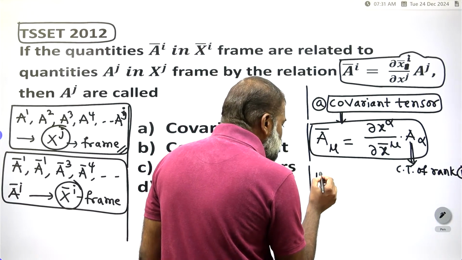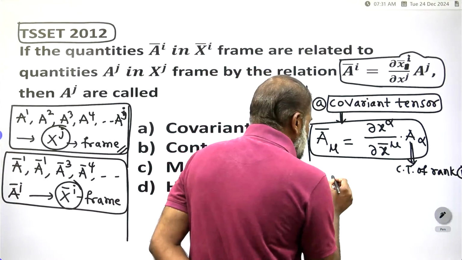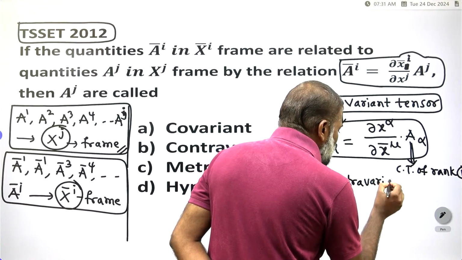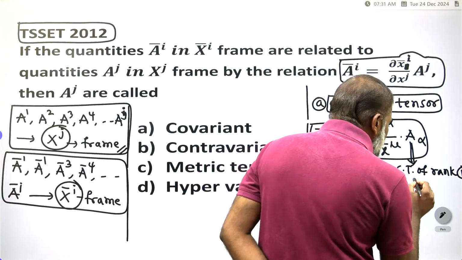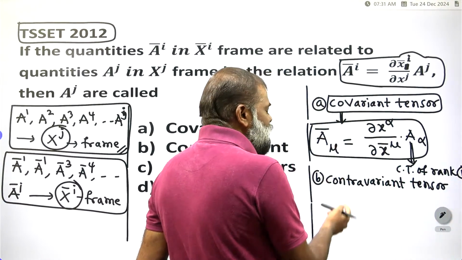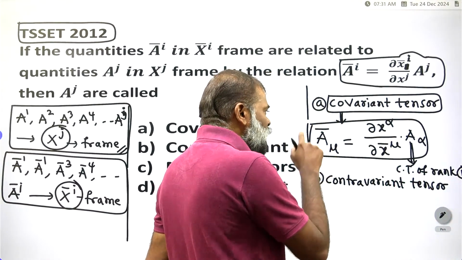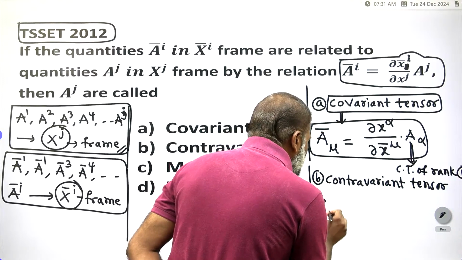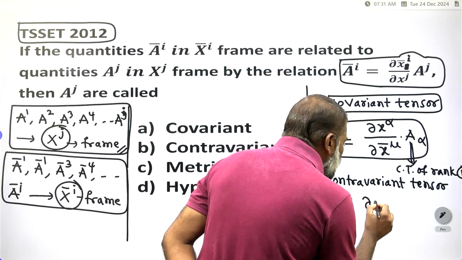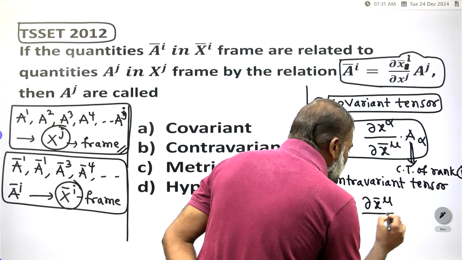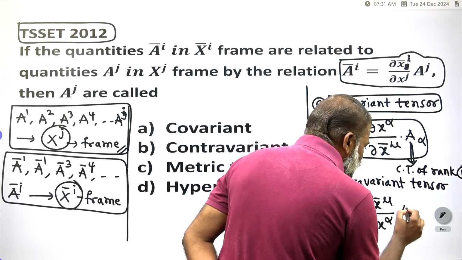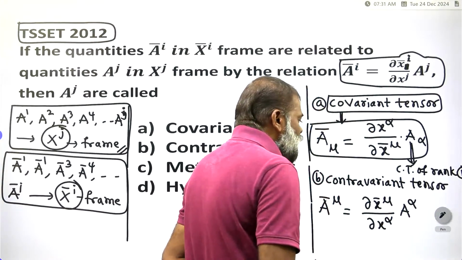Now you have to see the contravariant tensor. What is a contravariant tensor? This contravariant tensor you have to take as a superscript, in the same position. A bar mu is equal to dou x bar mu divided by dou x alpha, into A superscript alpha.